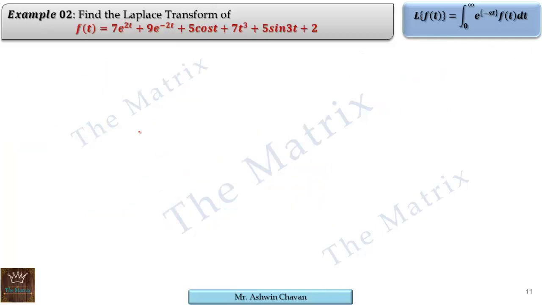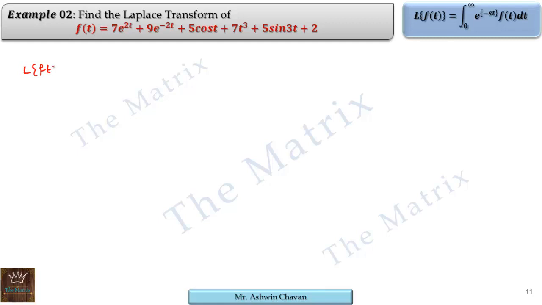We have 7 e raised to 2t, which is already in standard form, plus 9 e raised to minus 2t, standard form, plus 5 cos t, yes, its Laplace is known, plus 7t cube, plus 5 sin 3t, plus 2. So you can see every term of this function is in standard form. So we can directly take its Laplace.